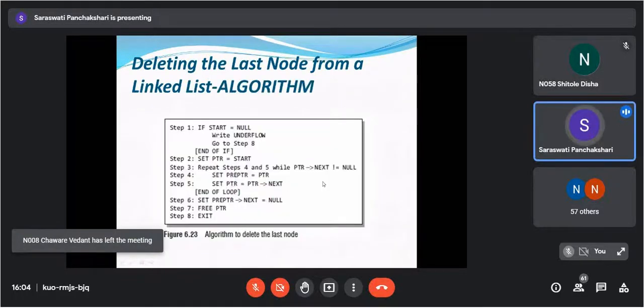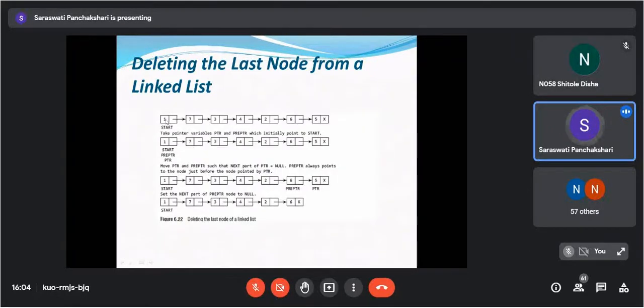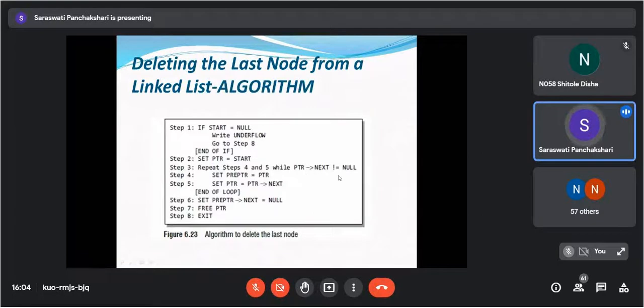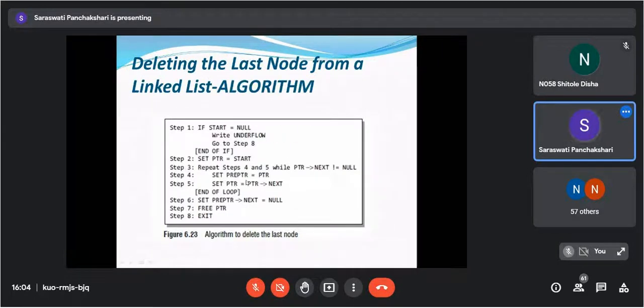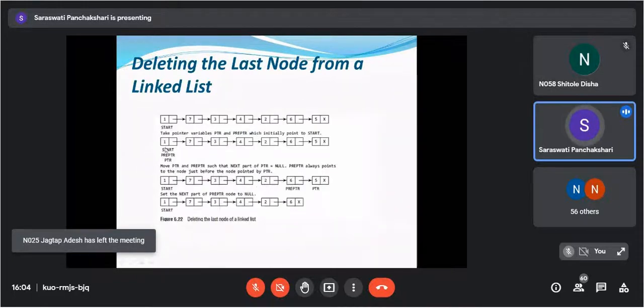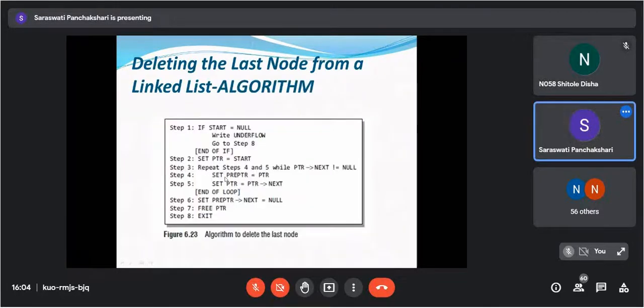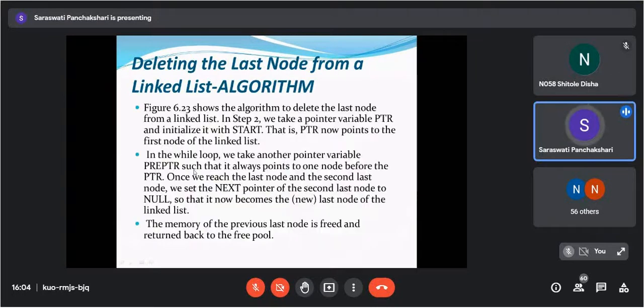Okay, so what we are doing here, if start equals to null, then we are writing underflow, then go to step 8, exit. Then set PTR is equals to start. We are traversing from this start, and then repeat steps 2 and 4 while PTR of next is not null. Set pre PTR is equals to PTR. One pre PTR we are taking here. So 3 pointers are here currently: start, pre PTR and PTR. Then set PTR is equals to PTR of next.